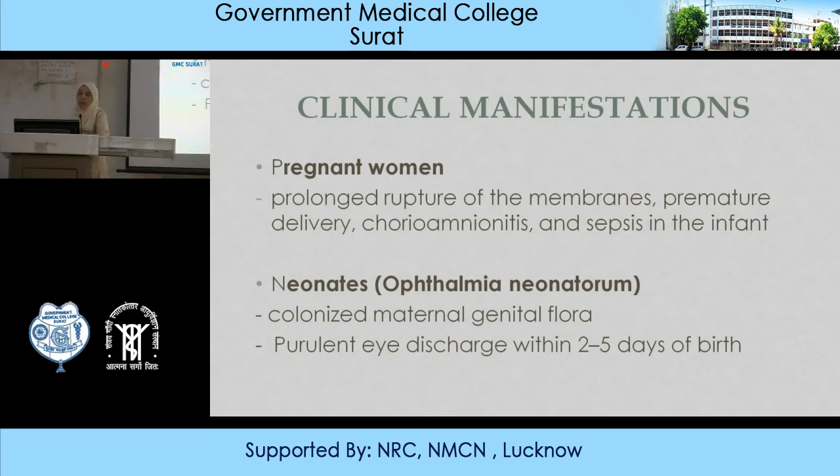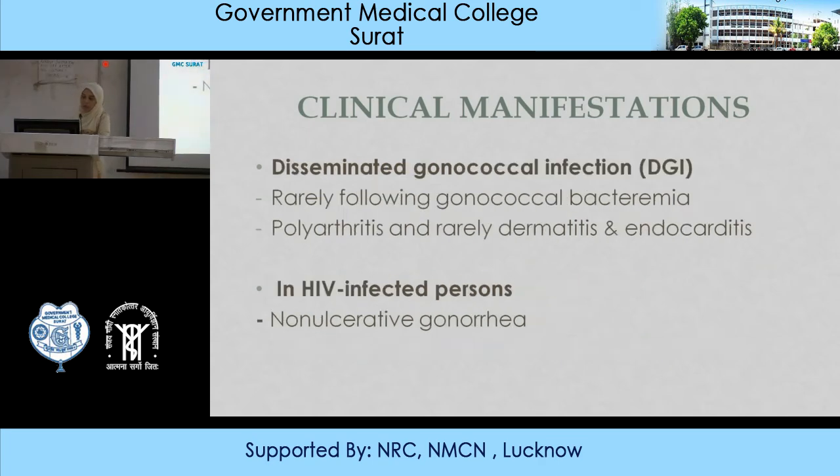And in neonates, ophthalmia neonatorum is seen, which is acquired through colonized maternal genital flora, and the babies will have purulent eye discharge within 2 to 5 days of birth. Okay. Previously it was much more commonly seen, now it is less commonly seen, but definitely now gonococcal drug resistance is seen, though the incidence is less, but it has surged again. Then disseminated gonococcal infection, rarely following gonococcal bacteremia.